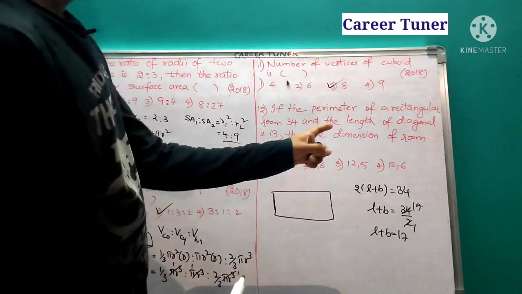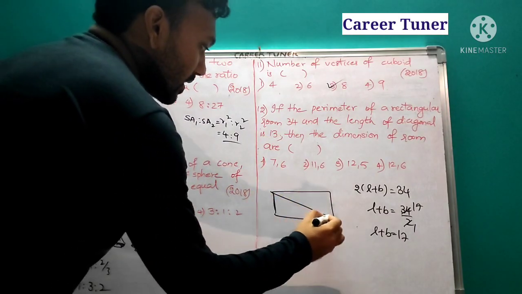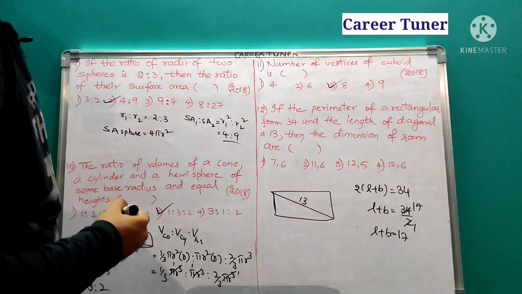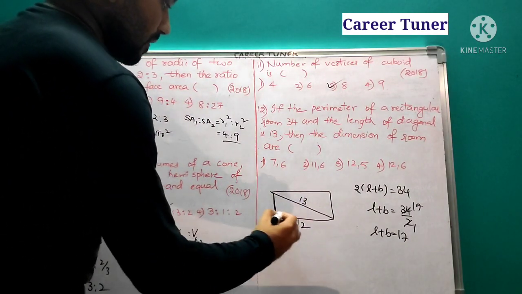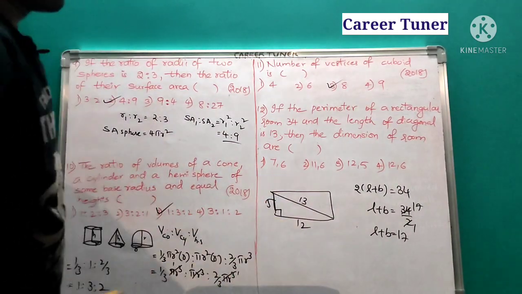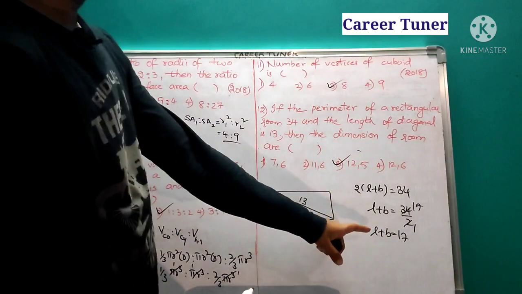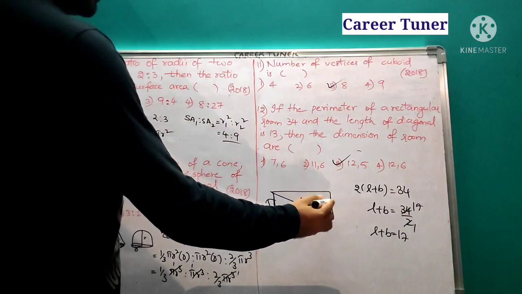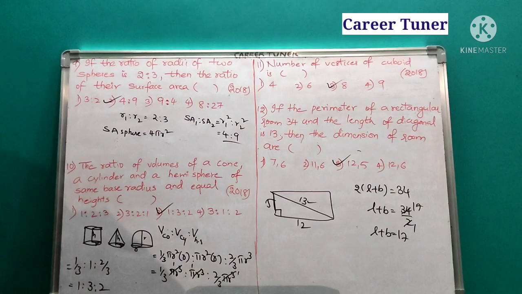One more thing is also given: the length of the diagonal is 13. For 13 you can go for Pythagorean triplets. When 13 is the hypotenuse, the other sides will be 12 and 5. Why? It has to satisfy the Pythagoras theorem, since the angle is always 90 degrees. So what will be the answer? 5 and 12, because it satisfies L plus B equal to 17 and satisfies the Pythagoras theorem such that the diagonal will be 13. So 12 comma 5 is the answer.